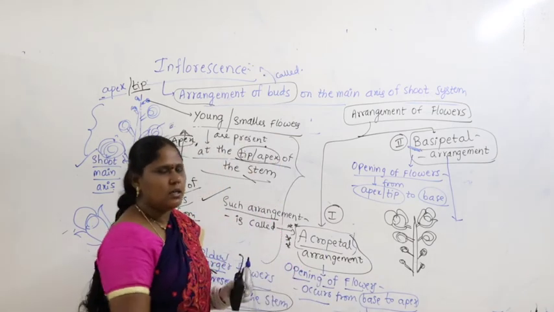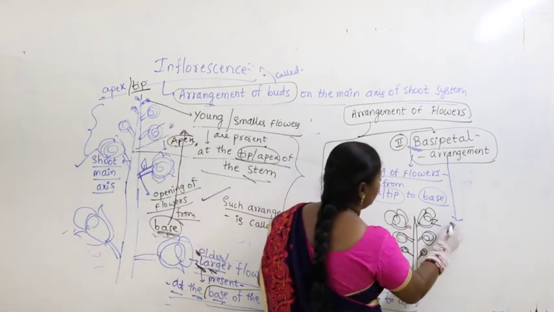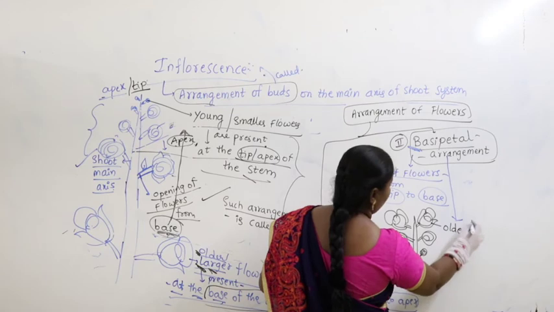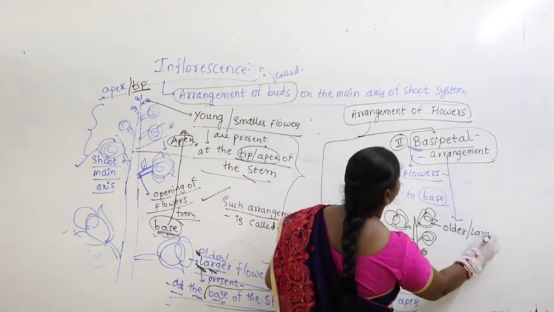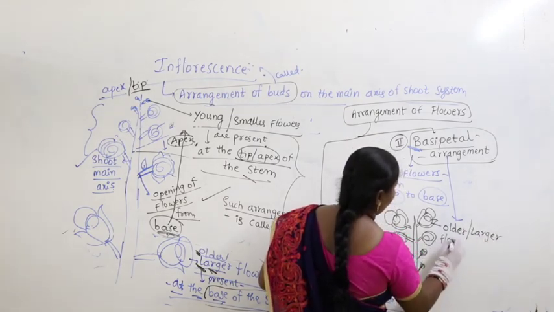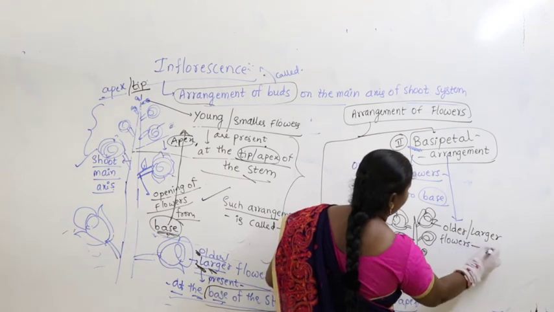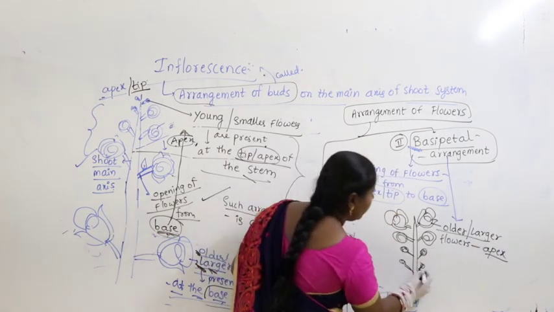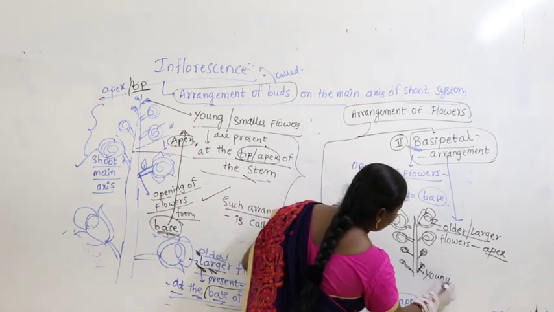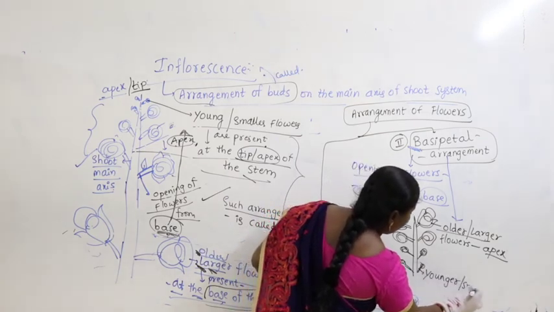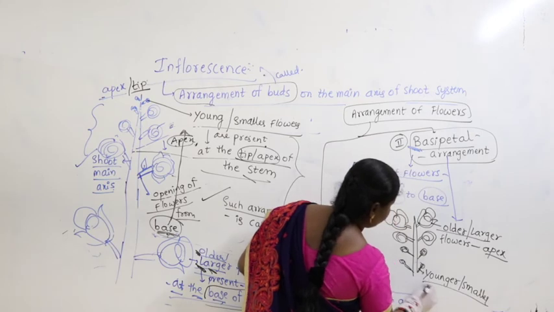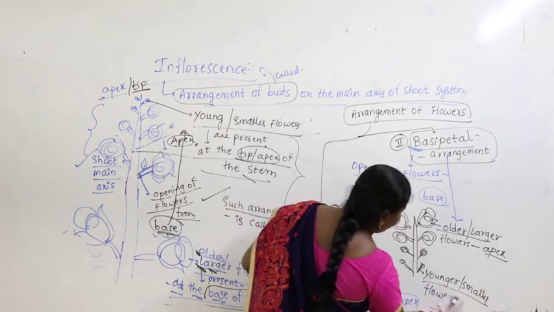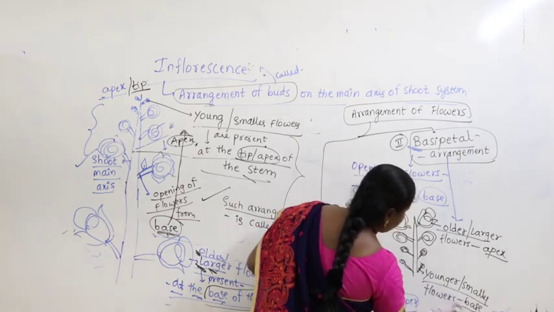Now what you can see here is older flowers or larger flowers. Where are they present? They are present at the apex. Apex means tip. Then what about the younger or smaller flowers? They are present at the base.